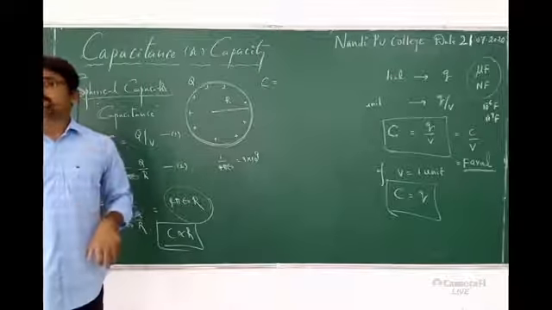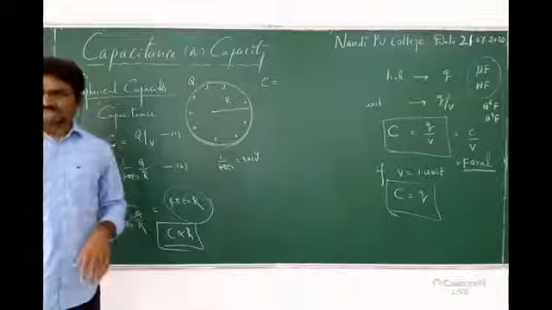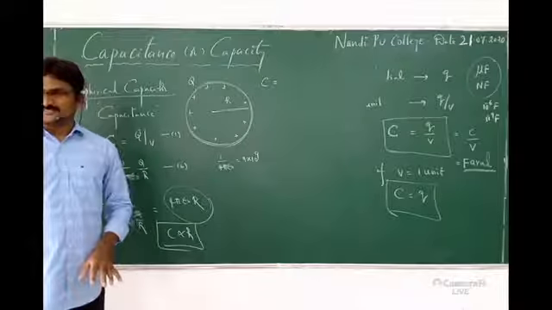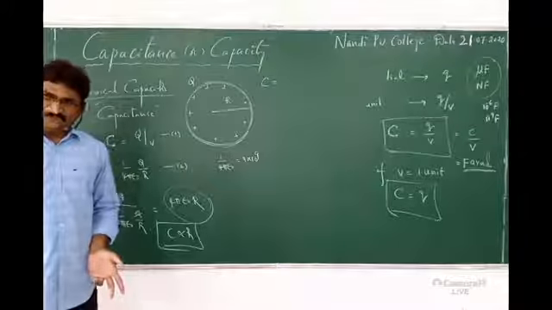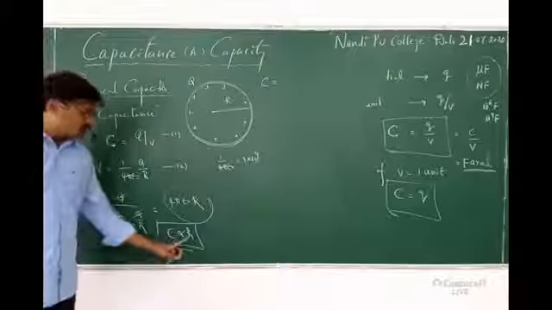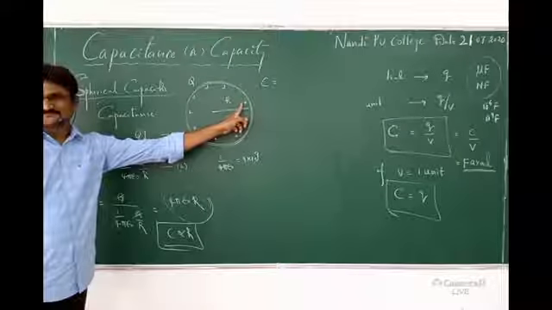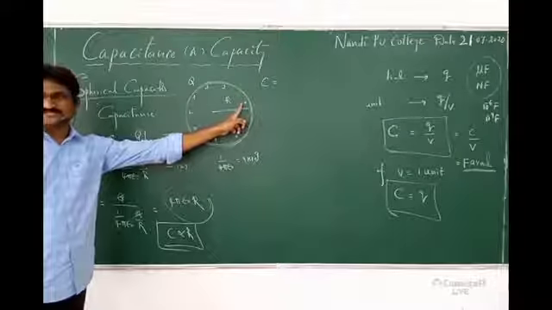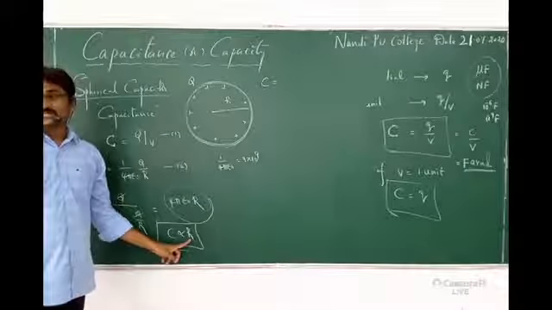Then what is the change in its capacitance? Volume changed, area changed. Is there any change in capacitance? No. Why? Because C is proportional to only R, not R square or R cube.